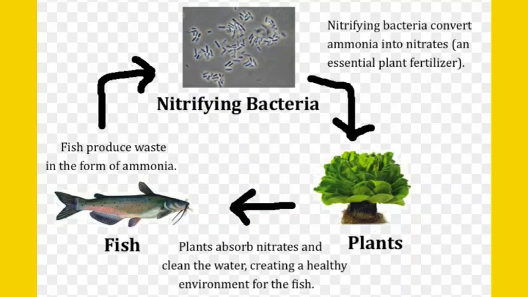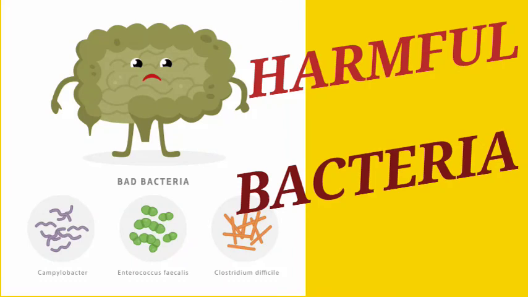They help in converting complex food material into agriculturally useful nutrients like nitrates, sulfates and phosphates, and this way they increase the soil fertility. And the example is what? Nitrifying bacteria. Now the one word here is saprophytic. What is this saprophytic? Saprophytic means the organisms which feed on dead and decaying organic remains.